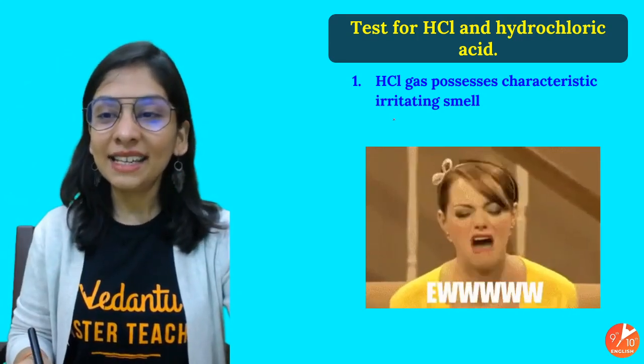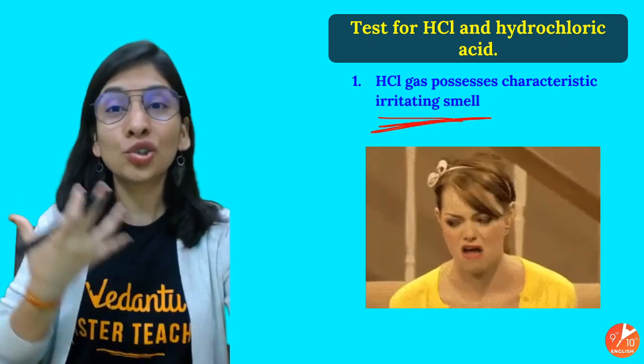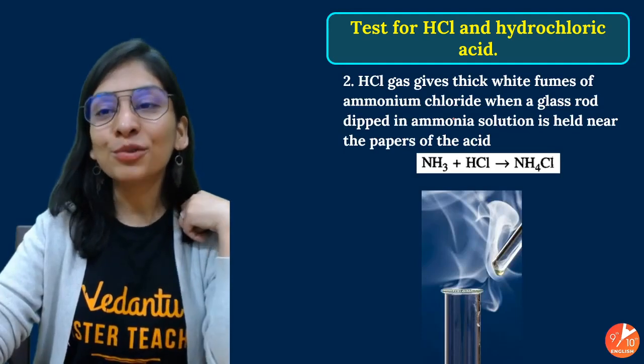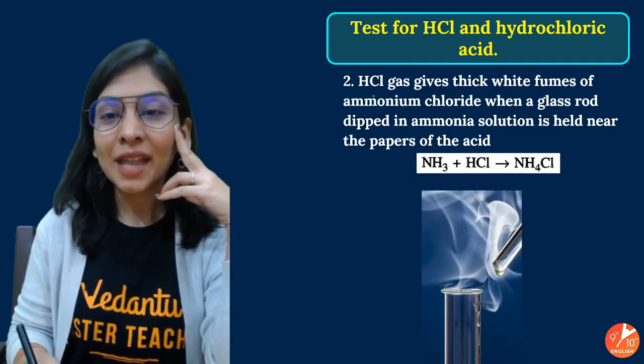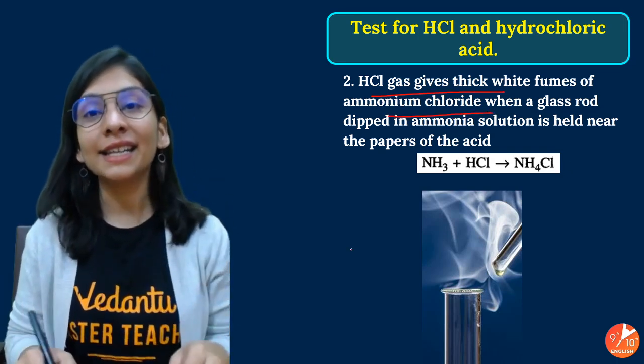HCl gas possesses a characteristic irritating smell also, and you're like, ew, and choking also. That's bad. Now, how to test HCl, hydrochloric acid? Definitely, as I told you, HCl gas gives thick white fumes with ammonium chloride, right? I told you.